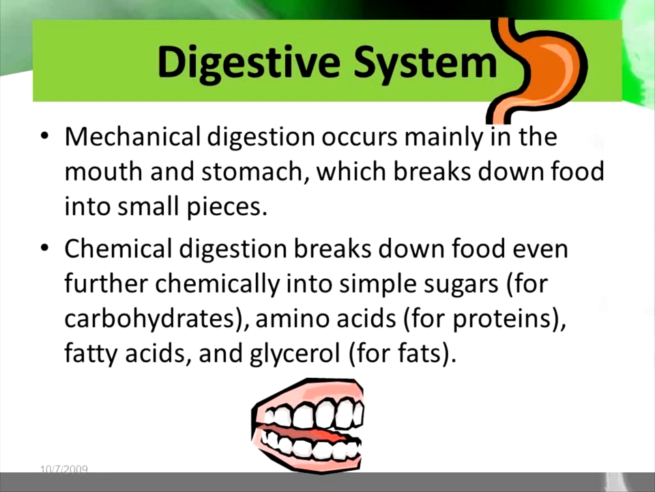The next body system is the digestive system. Mechanical digestion occurs mainly in the mouth and stomach, which breaks down food into small pieces. When we talk about mechanical digestion, we're talking about digestion that is done through moving parts, meaning your mouth is chewing or moving, right? Chemical digestion breaks down food even further chemically into simple sugars for carbohydrates, amino acids for proteins, and fatty acids or glycerol for fats.